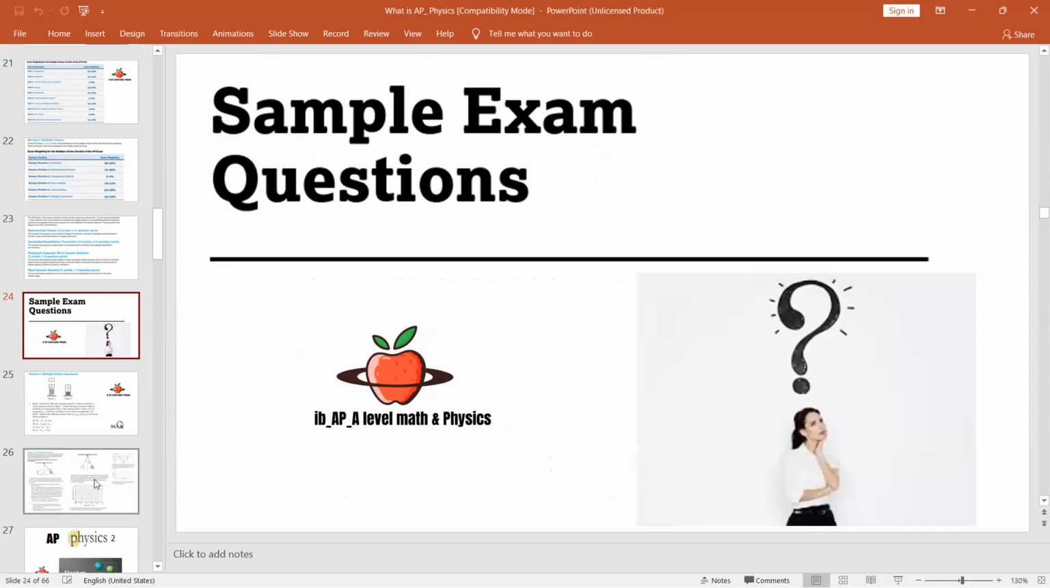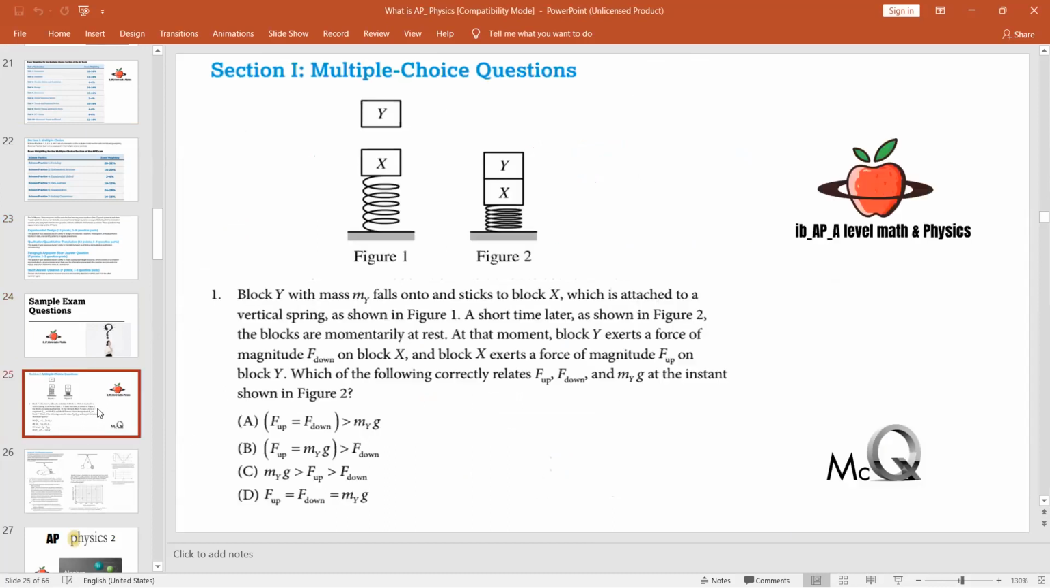Sample question. What will be the sample question? I'm showing you just sample questions. Have a look. These are sample questions of an MCQ, multiple choice questions. Four options will be given, and out of the four options, you have to choose one.